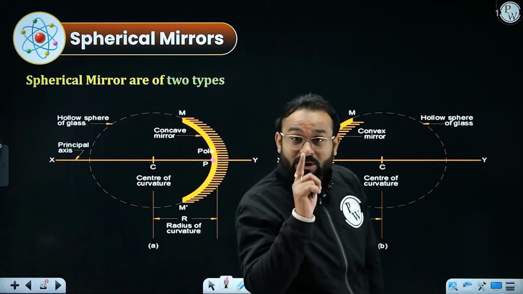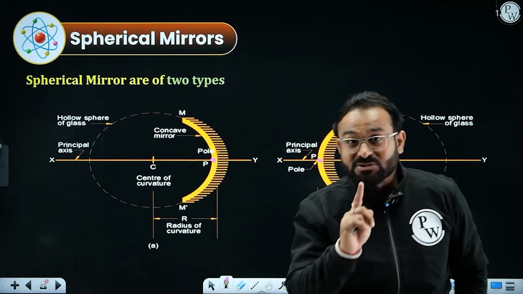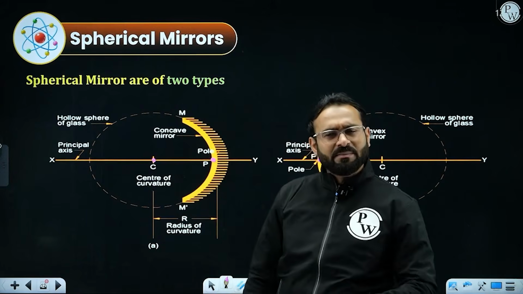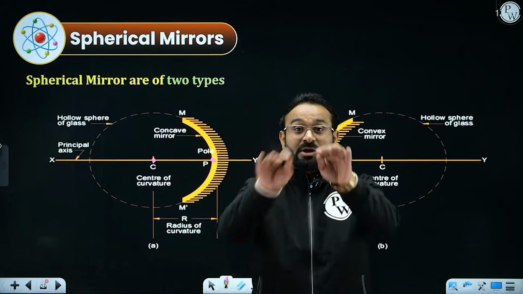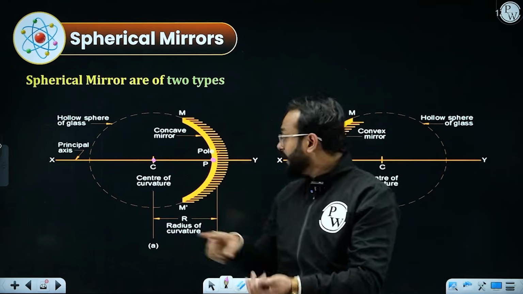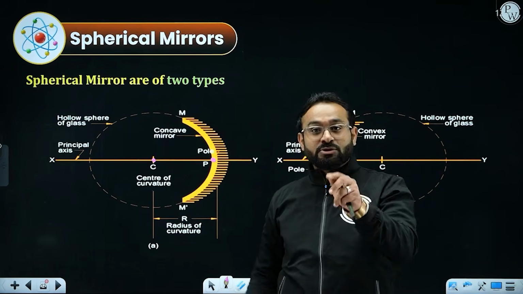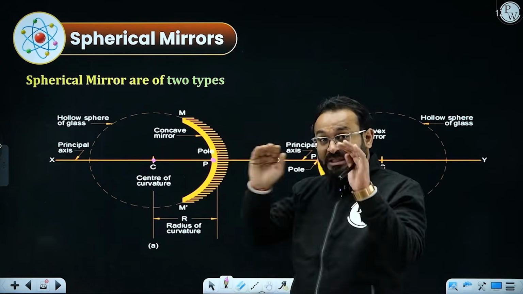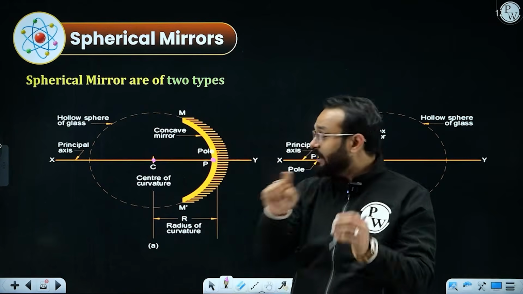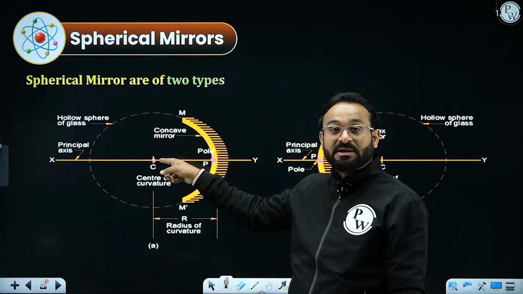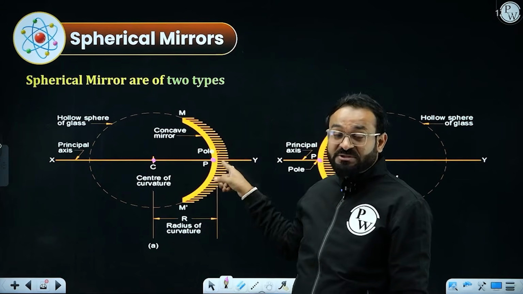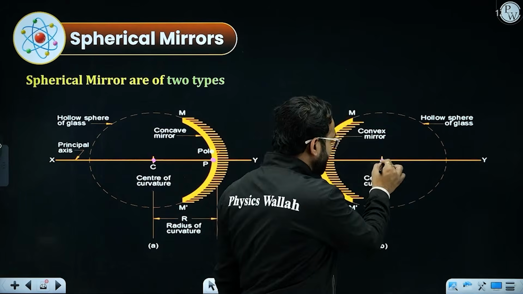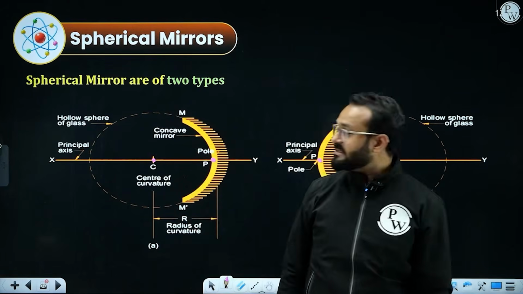So the middle point of the spherical mirror is called the pole. We have the center of curvature. What does that mean? The center of curvature is the center of that sphere of which this mirror is a part. You have taken a sphere, and you have taken out this spherical mirror. That sphere had an imaginary center, of which the mirror was a part. That is called the center of curvature for both the mirrors, represented by capital C.